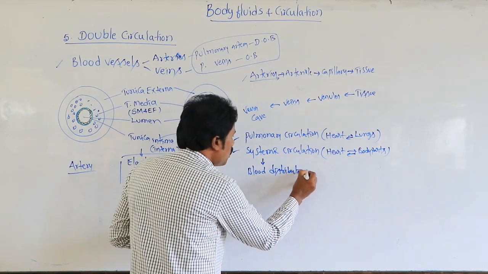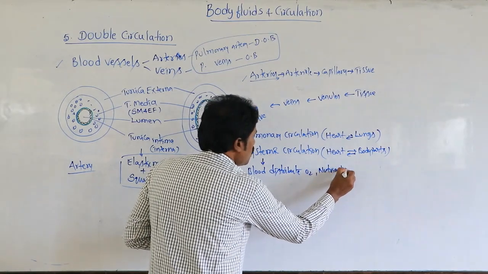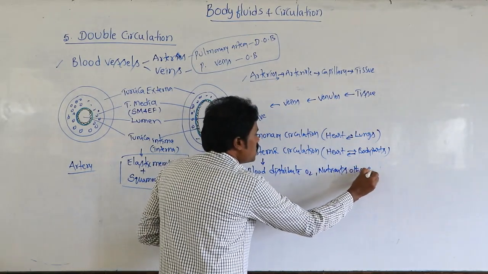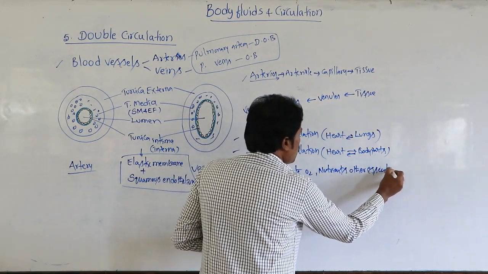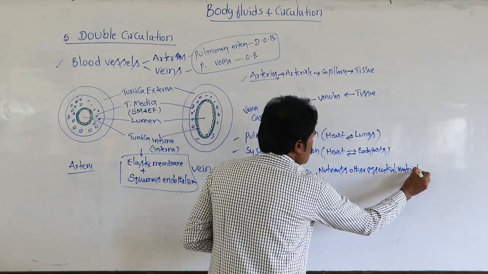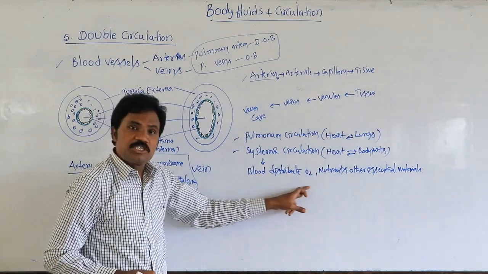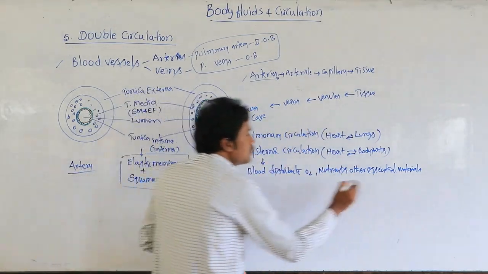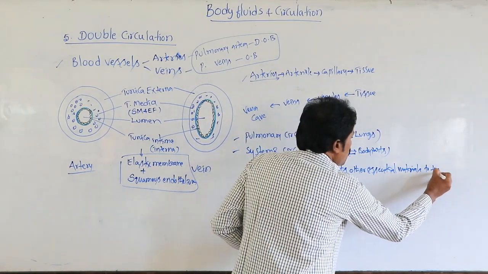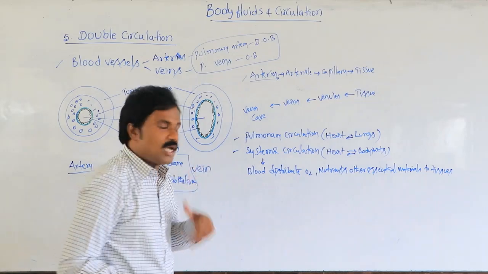During systemic circulation, the blood distributes oxygen, nutrients, and other essential materials to the tissues.